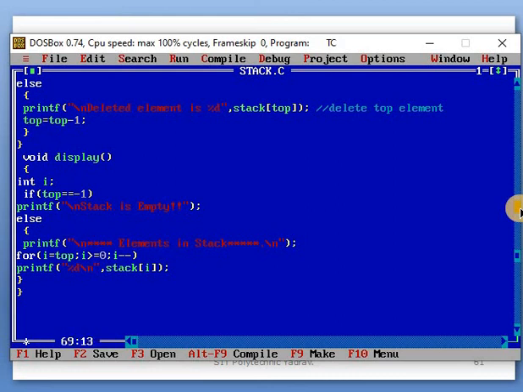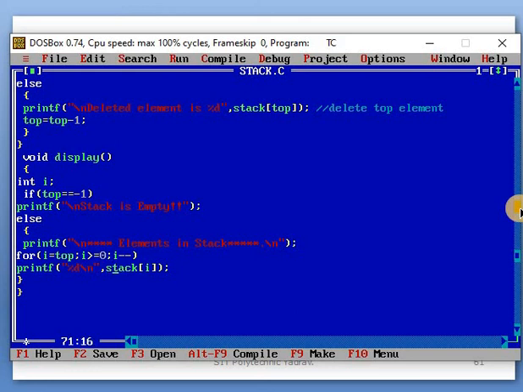Through the else part, the message 'elements in a stack' is displayed. In that, a loop is used because an array is used, so a loop will be used since you repeat the statements. i is equal to top, and i greater than or equal to 0, condition is true. That means stack[i] is displayed one by one.